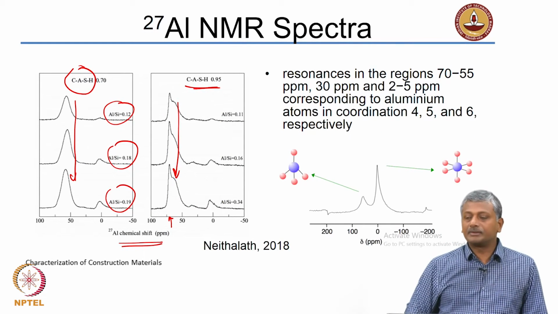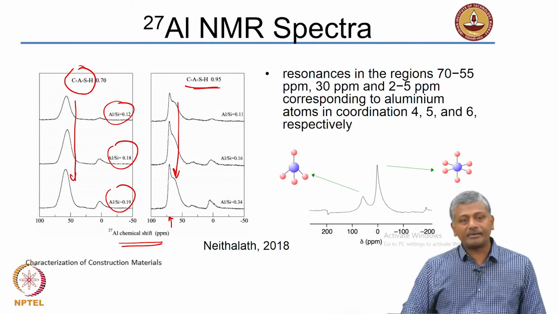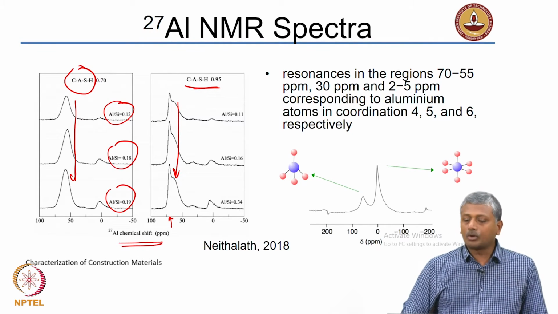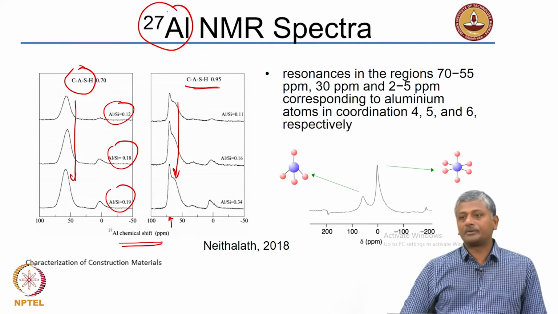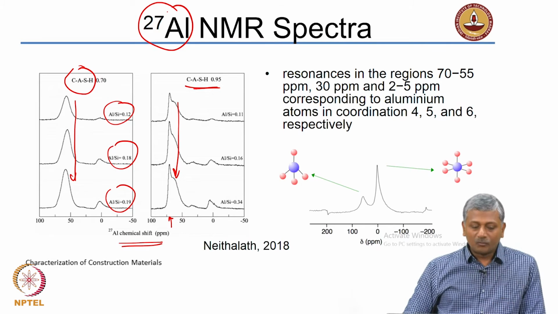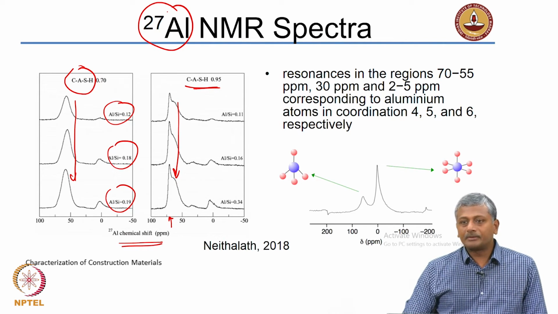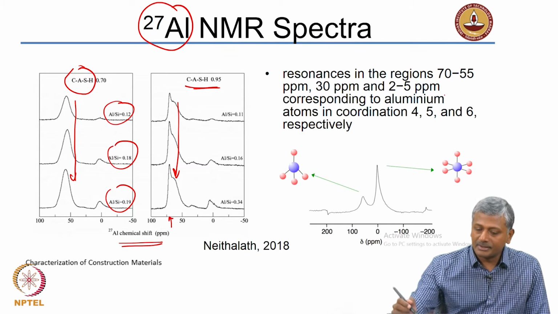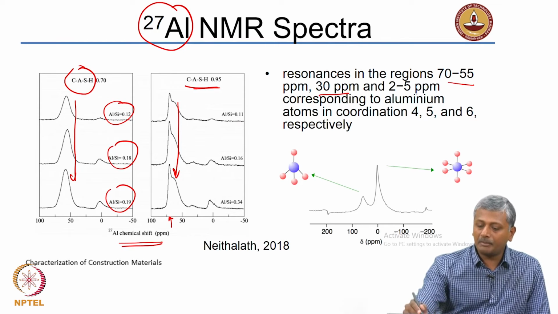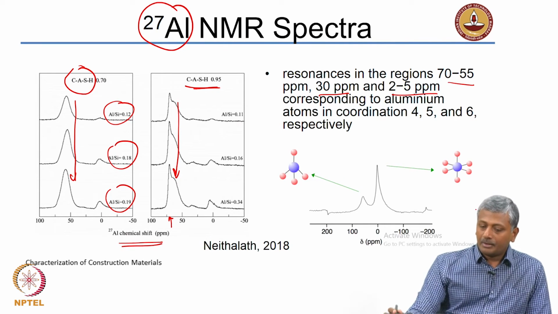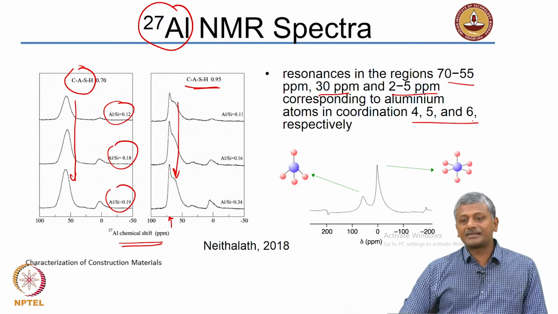So, this is the NMR spectra of CSH or calcium aluminosilicate hydrate, CASH, at different water to cement ratios. So, this is the aluminum NMR spectra, 27 aluminum, right. So, here what you see are different states of the bonding in alumina. For instance, resonance in the regions 70 to 55 ppm, 30 ppm and 2 to 5 ppm correspond to aluminum atoms in coordination of 4, 5 and 6 respectively.